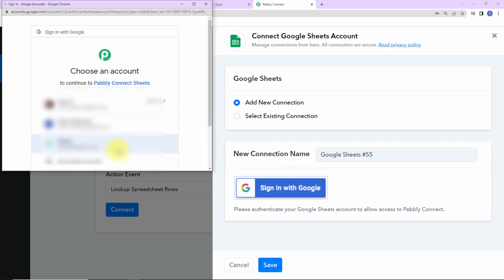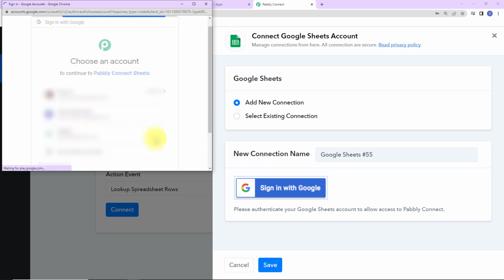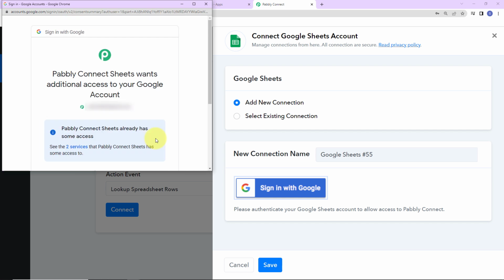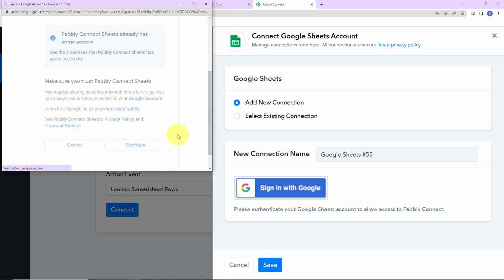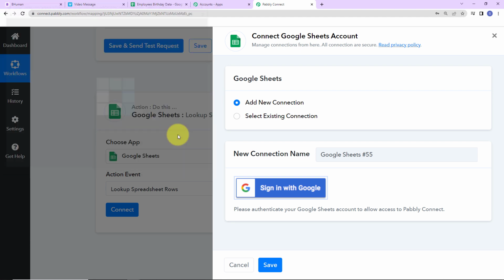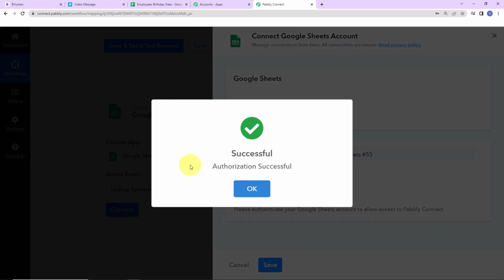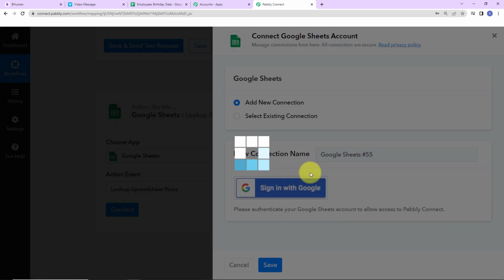As we do that, here we have to choose an account. So I have done the same. You have to choose the account with which your sheet has been connected. Now here Pabbly Connect Sheets wants additional access to my Google account. This is absolutely secure. I'm going to go down and click on continue. And as we do that, here we can see that the authorization has been successful, which means that Google Sheets and Pabbly Connect are now totally connected.